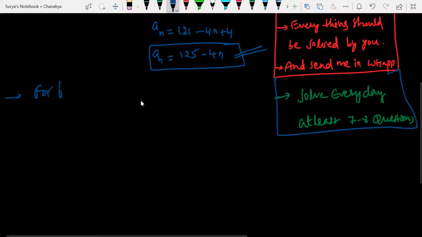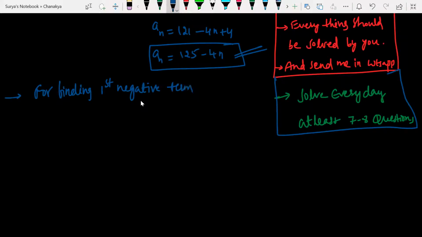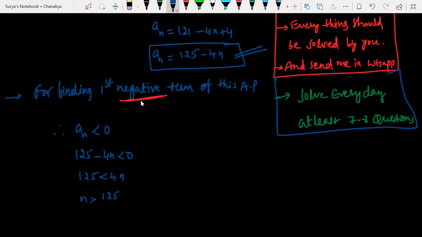For finding the first negative term of this AP. Negative term means what? It will be less than 0, no? Yes or no? Therefore, AN will be less than 0. So AN less than 0 means 145 minus 4N is less than 0. So 125 is less than 4N. So N is greater than what? 125 by 4.